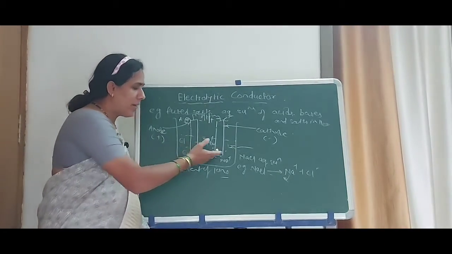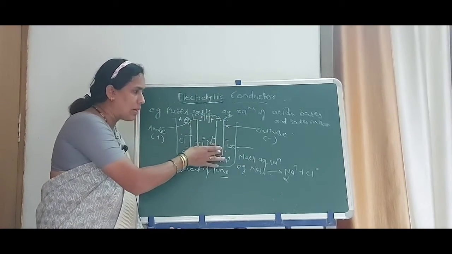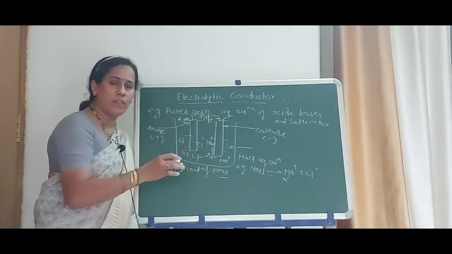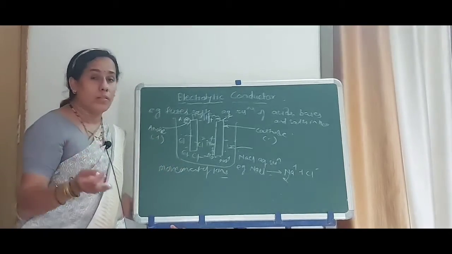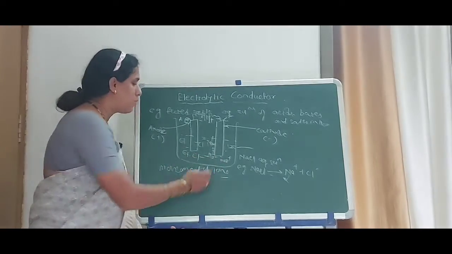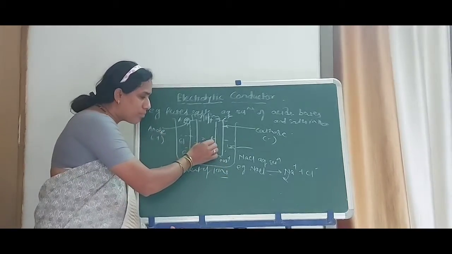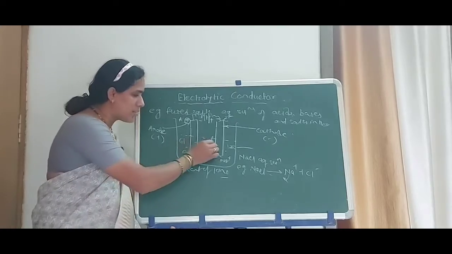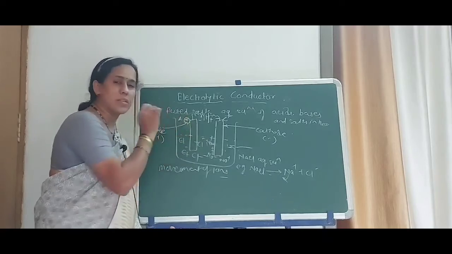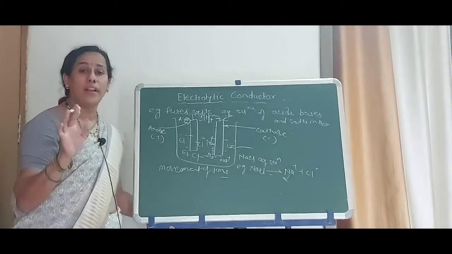Again I will repeat it. When we take an aqueous salt solution and apply an electric field between the two electrodes dipped into the solution, positively charged ions and negatively charged ions are created due to the electric field. Positively charged ions migrate towards the cathode and negatively charged ions migrate towards the anode. The anode is positive and the cathode is negative, which constitutes the electric current.